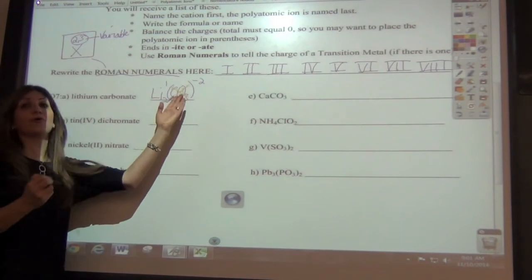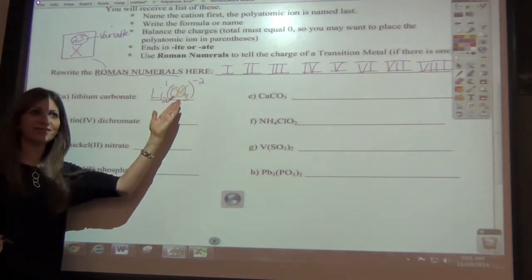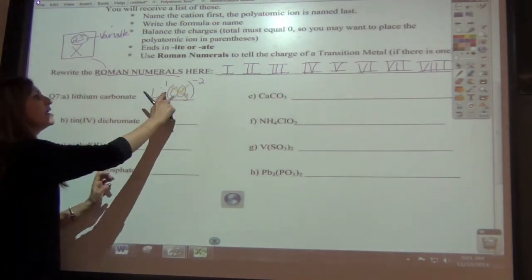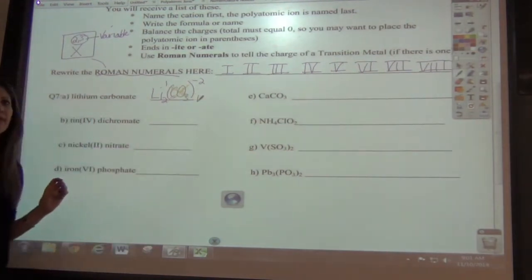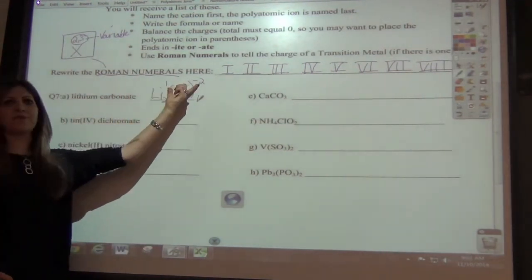Li2CO3, but it could just be CO3, okay? It's treated as one thing. And now what happens? The 1 comes down here, okay? You don't need charges in your final answer.